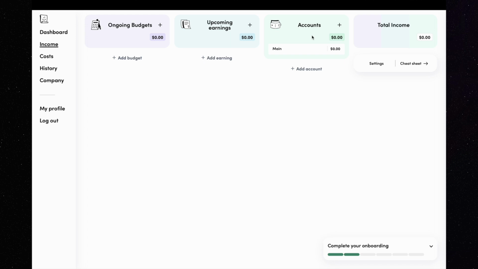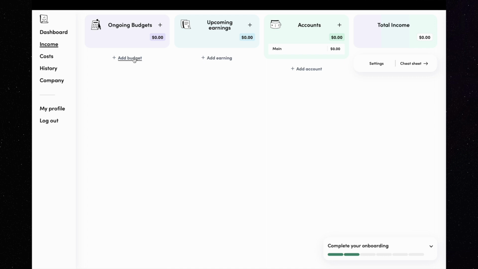It might be your bank account or the cash at hand. Let's add some records to the columns to understand how the app works. Let's assume that I have a client that I work with a $20,000 budget, and I want to add this budget to the ongoing budget column. This client is called Piotr, and the project is to create a new website.